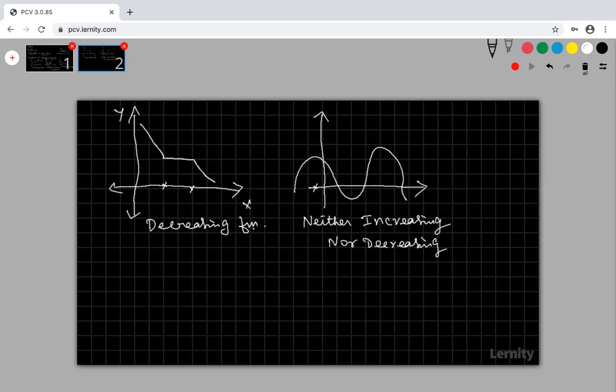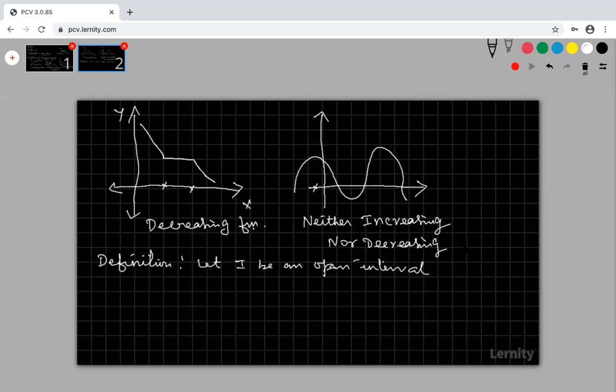So now we will discuss the definition of increasing and decreasing. Let I be an open interval. You know the interval, I think.